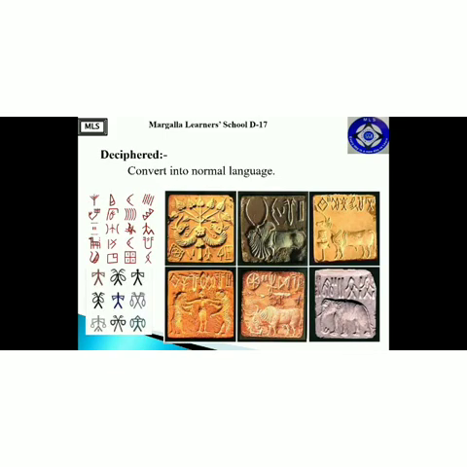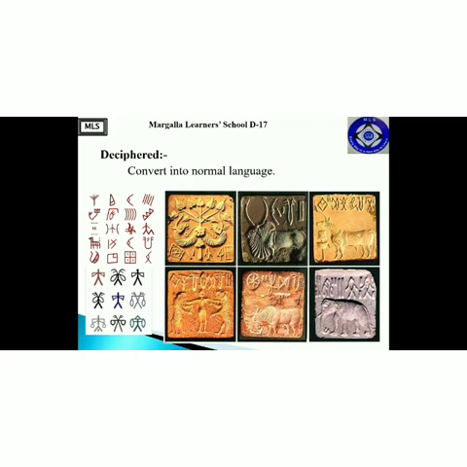Moving forward, the word is deciphered. Now the main word is decipher. It is being used as the second form of the verb. The main word is decipher. It means convert into normal language. Decipher basically means to translate some signs, or some symbols, or some foreign language into the normal language which is understood by the majority of that particular area.